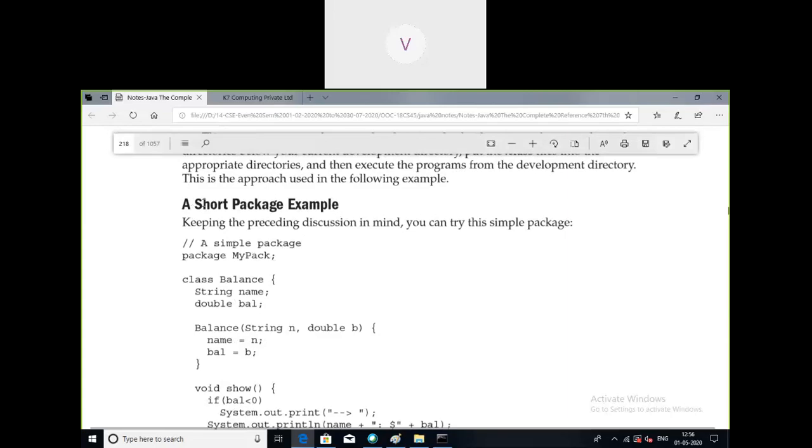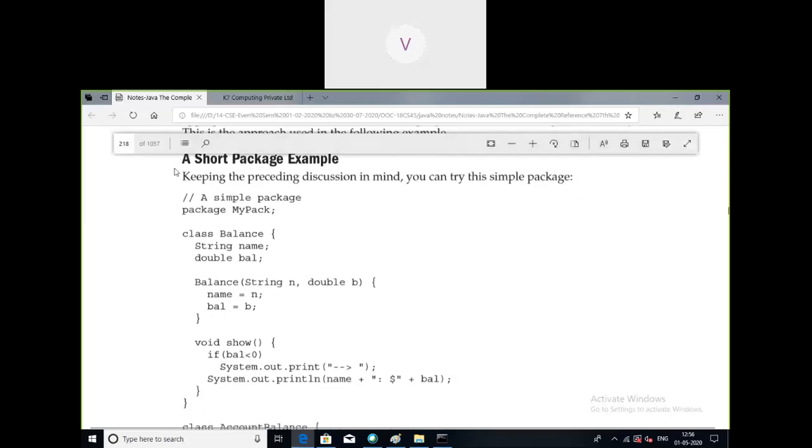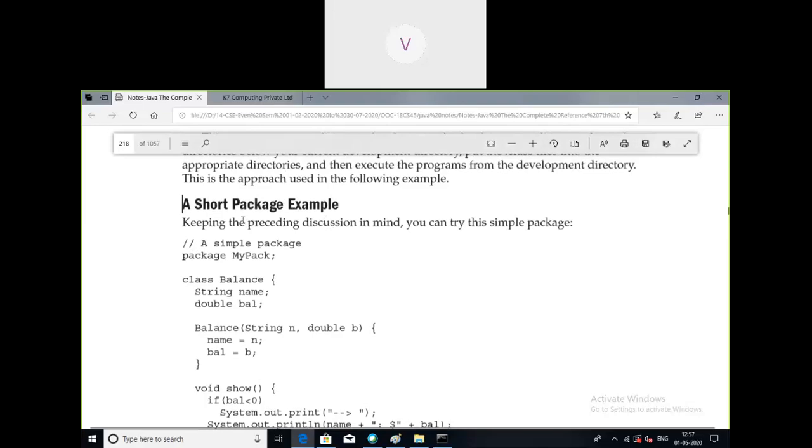Now this is the approach being used in all the programs plus this program. So particularly this is the approach used for the following program. So this is the program which will allow us to create an example for a short package. So this is very fundamental explanation what I am giving for this program. So just try to understand. If you understand this, remaining concepts are simple. A short package example.